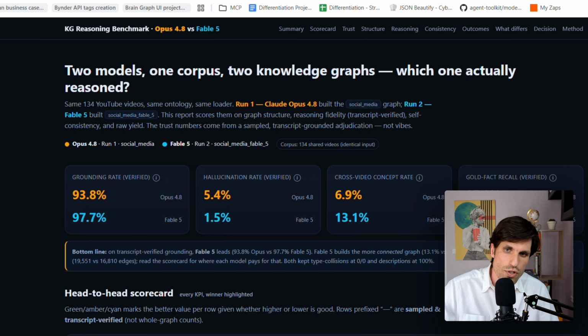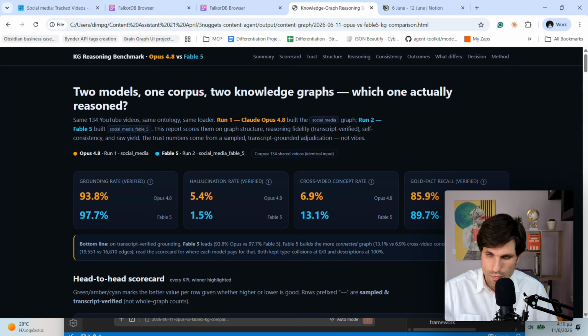And the opposite KPI is the hallucination rate, which shows to what extent it misunderstood the initial input. And we see here the most important big difference: Opus 4.8 had 93.8% for grounding rate and a quite higher hallucination rate, almost 5 times above Fable 5.